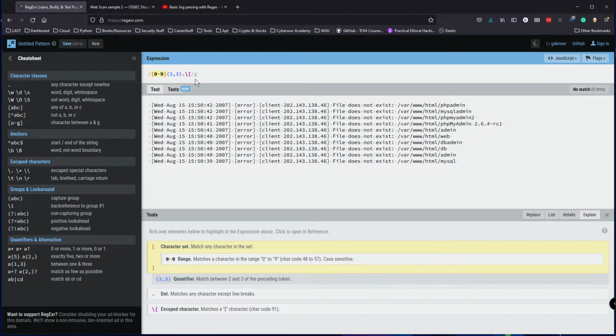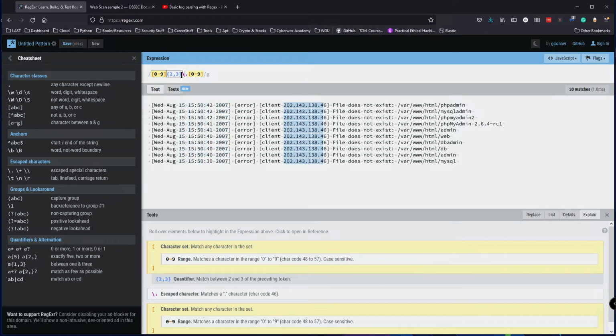So 0 to 9 again, and we close that, and yep, I'm missing something here. So let me see. Let's do this maybe? No. I'm trying to escape the period right here. So let's see. Backslash, no.